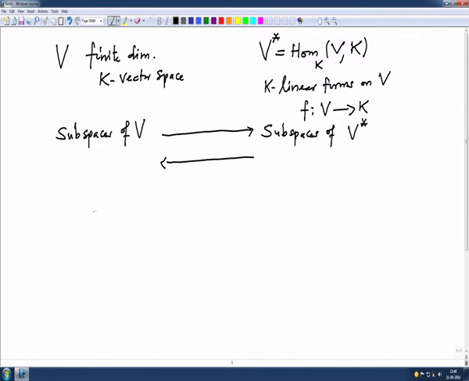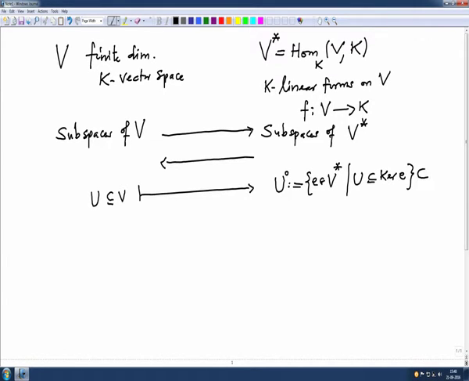The first map sends any subspace U of V to the right circle of U, that is by definition all those linear forms which vanish on U. So, that means U is contained in the kernel of E. This is clearly a subspace of V star,